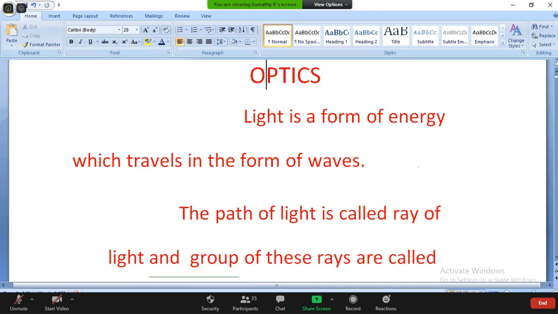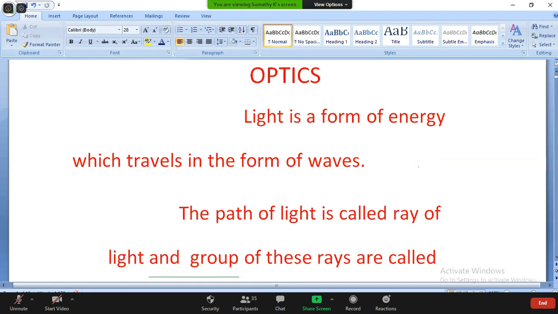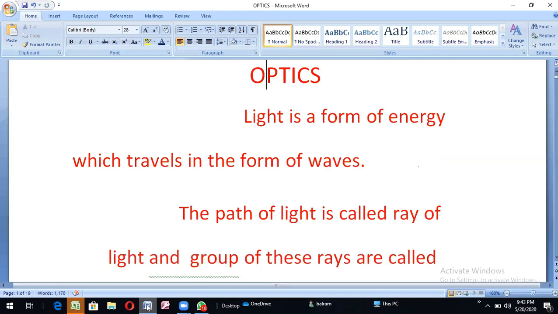The lesson is optics. Optics is the second lesson in physics. Optics deals with light energy and image formation by light reflection and refraction, lenses, mirrors, and the uses of lenses and mirrors. Now we are going to the lesson optics.